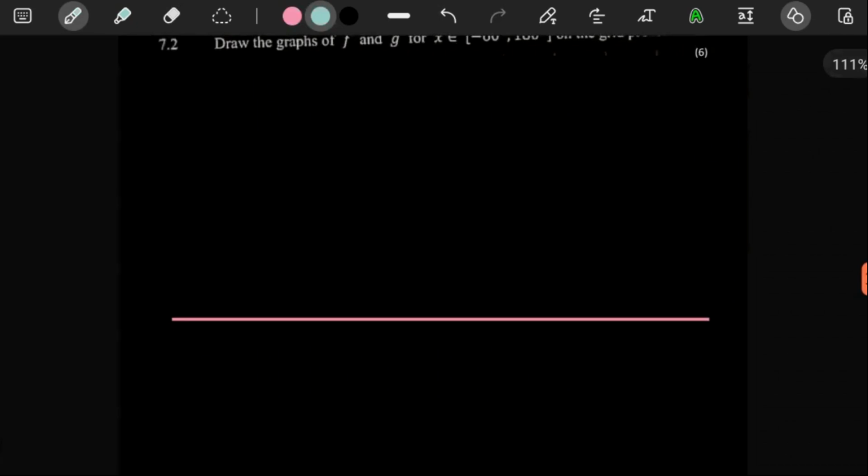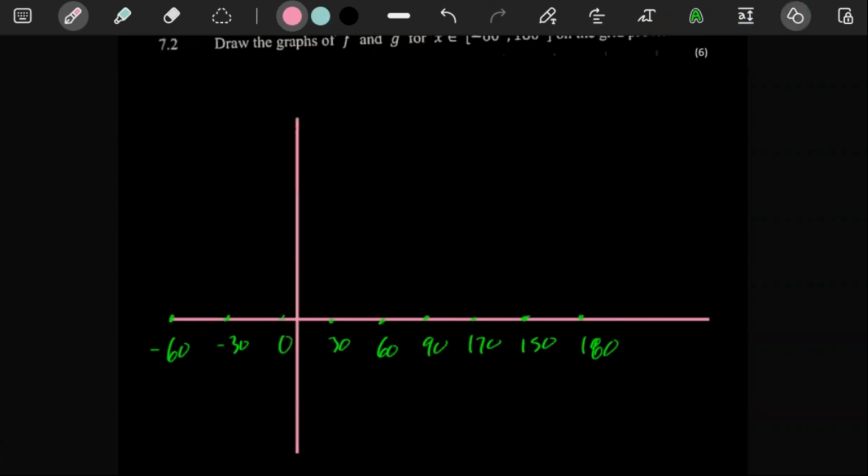So if we're going to put negative 60 over here, let's maybe make this go in 30s. Normally intervals of 30 are okay for trig graphs. So if you make all this here a -60, let's say here this is going to be a -30, and this is a 0, 30, 60, 90, 120, 150, 180. Okay, that's not bad at all. So with this being done, we can easily now draw our y-axis over there.